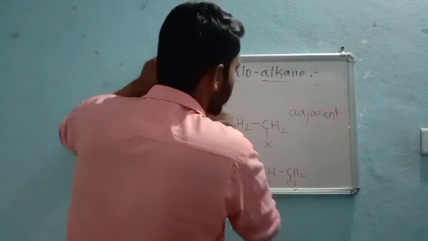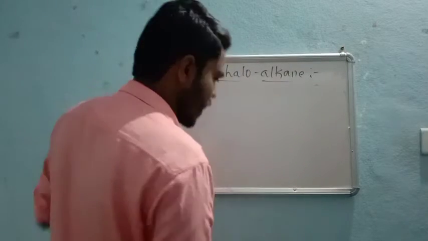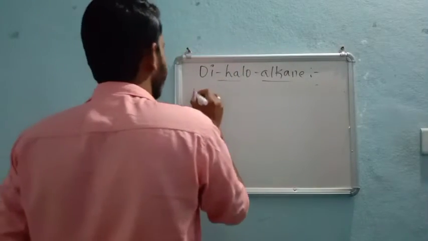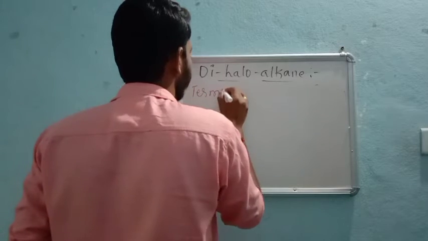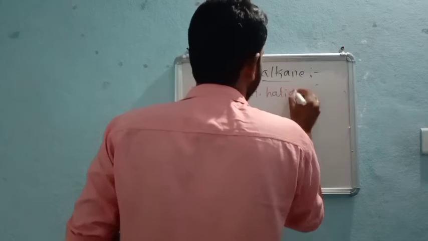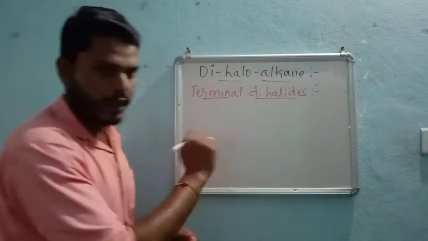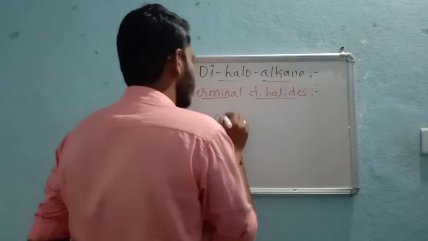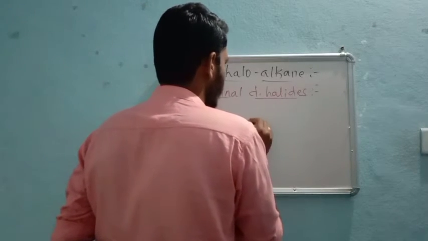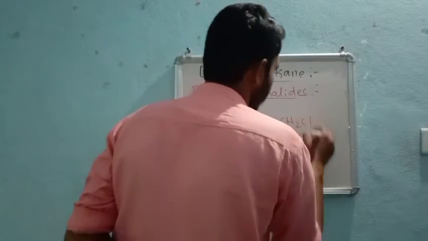The name itself indicates, terminal means last carbons, right? Terminal dihalides. So terminal means at the end of chains, right? Like this. Cl, CH2, CH2, CH2, Cl, right?